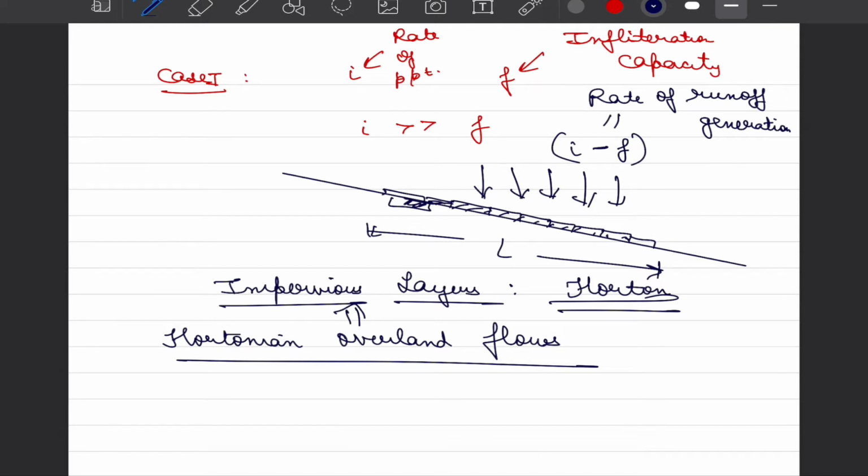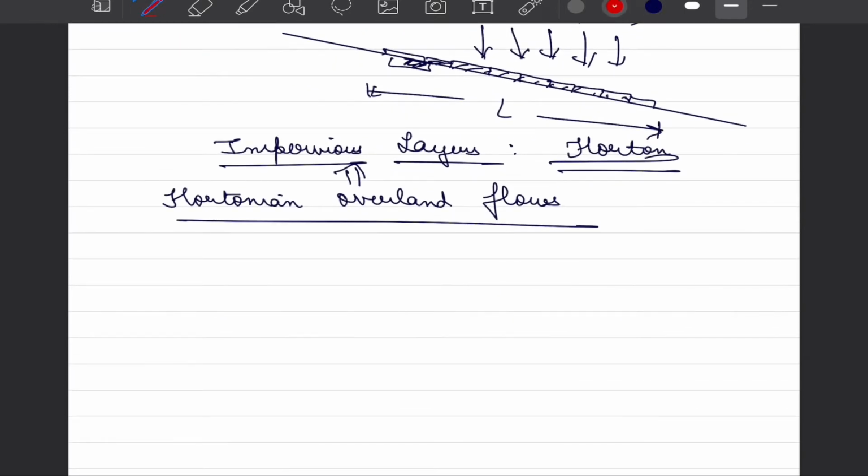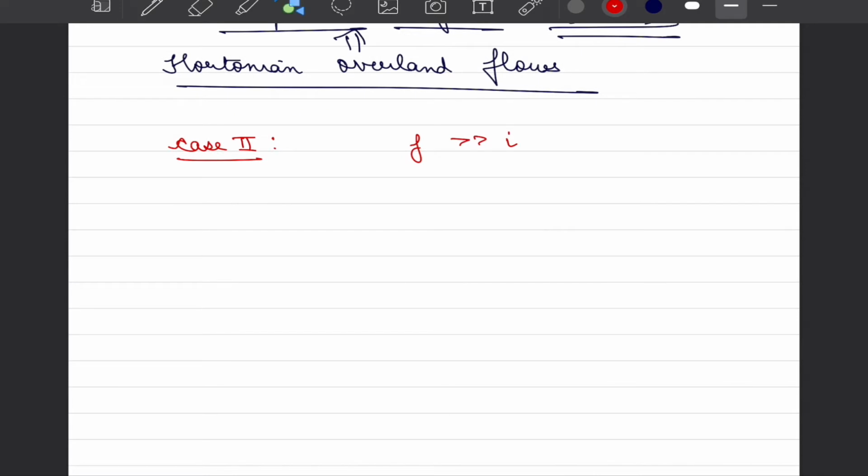And you clearly see that if we don't have to account for infiltration, the entire hydrological modeling for urban settings becomes easier. Let us move to a more complex case, that is, what would happen when our infiltration capacity is greater than the rate of precipitation over an area, and we will try to understand this with the help of the downstream of a hill.